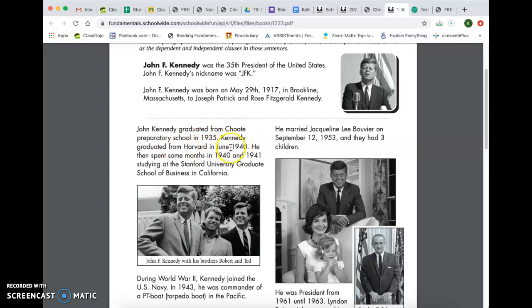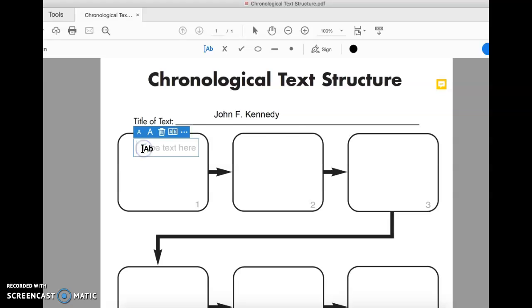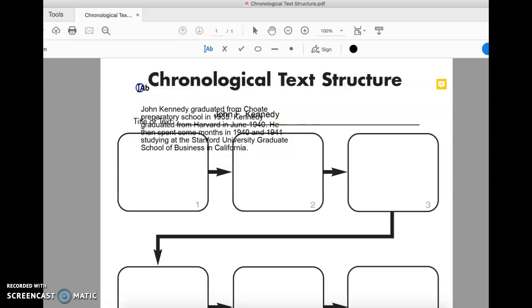Kennedy graduated from Harvard in June 1940. He then spent some months in 1940 and 1941 studying at the Stanford University Graduate School of Business in California. So this is all about his schooling. So we are going to copy this and we are going to put it in this first box.